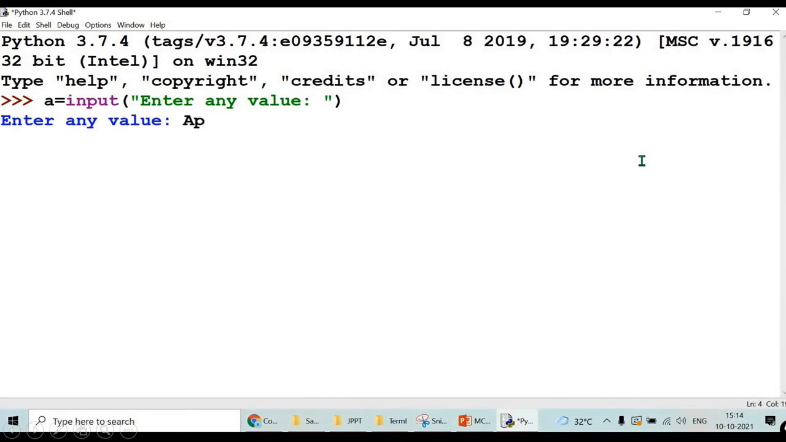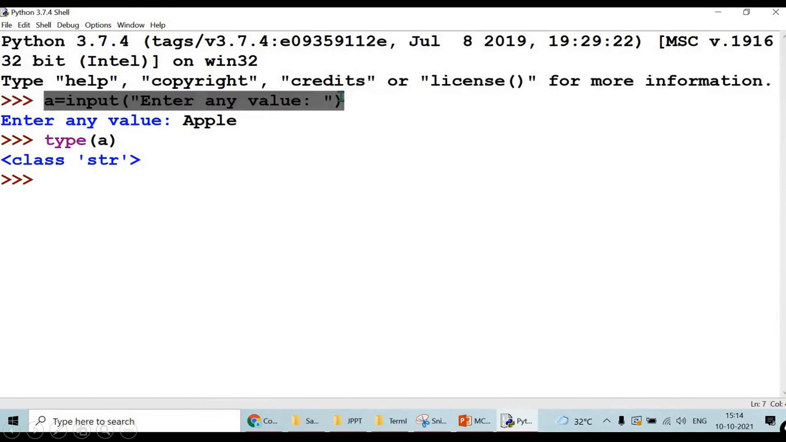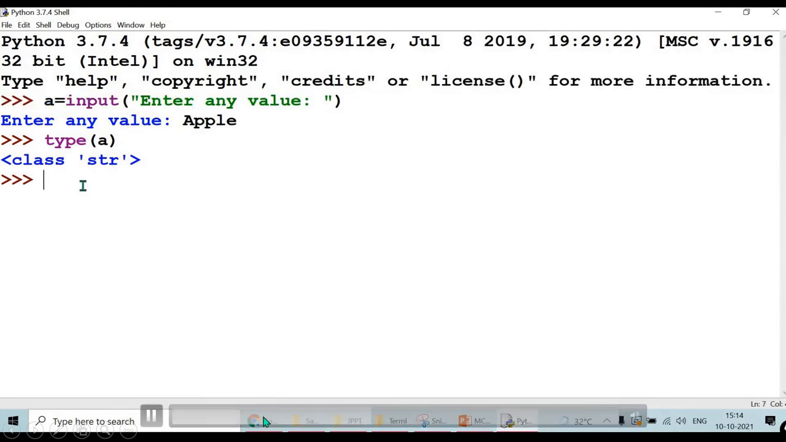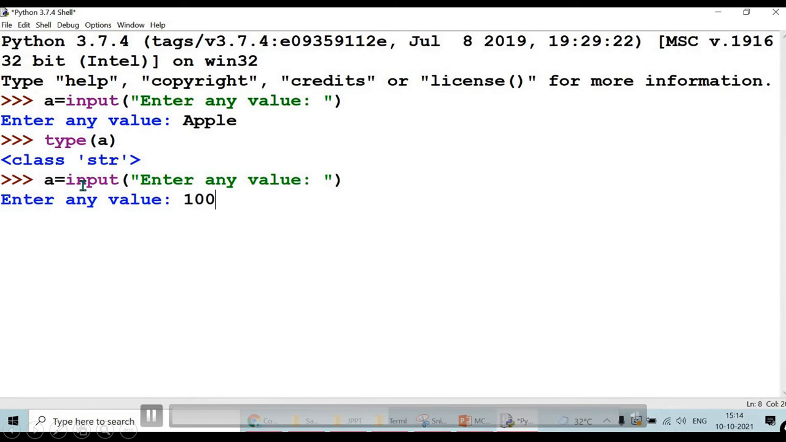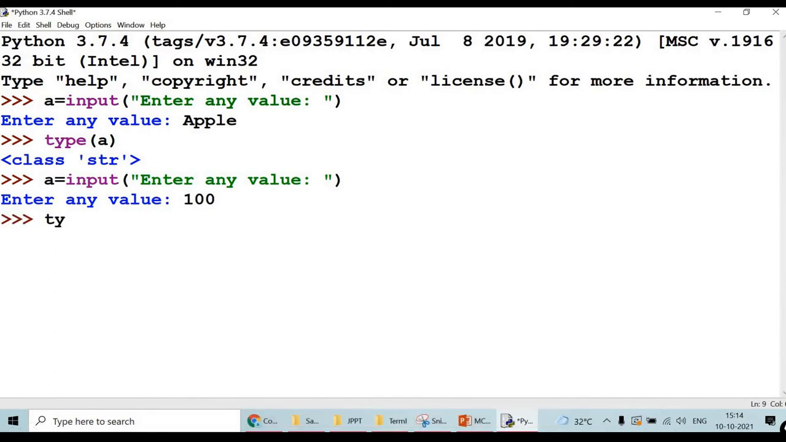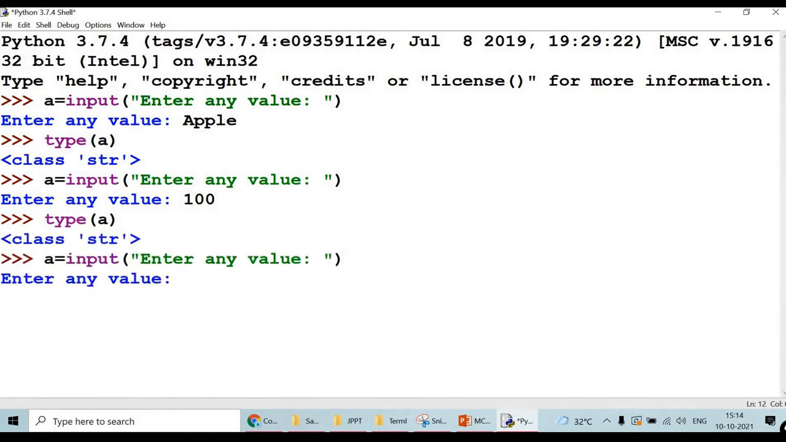So, I am just giving apple. After giving apple, let's check the data type of A by using the statement type of A. It is string data type. So, the return type is string when I entered a string value. Now, let's try to give an integer 100. So, now if we check the data type of A, now also it is giving a string. Okay. Now, let's give a float real type with a decimal point and check the data type of A. Now also it is giving us the data type as string.